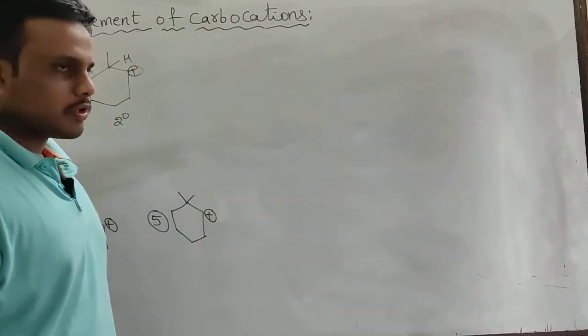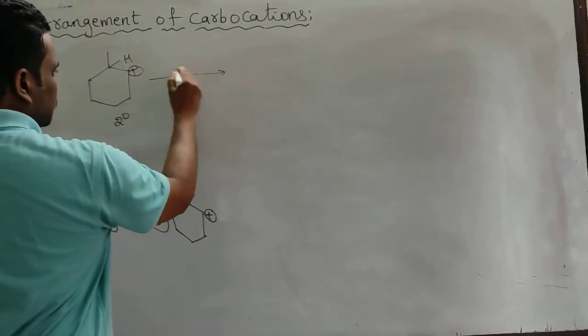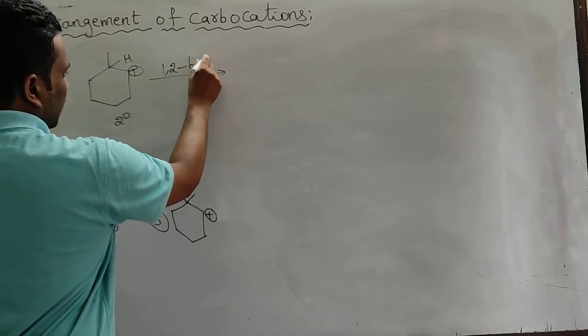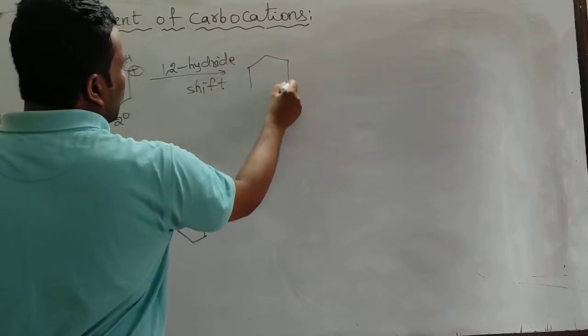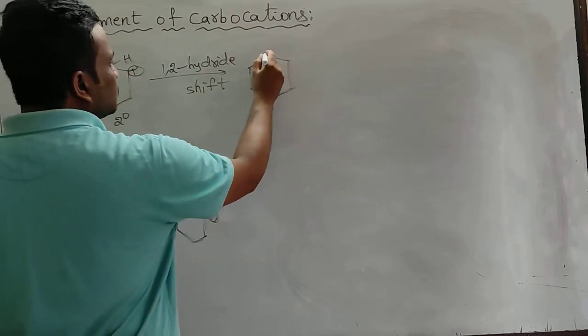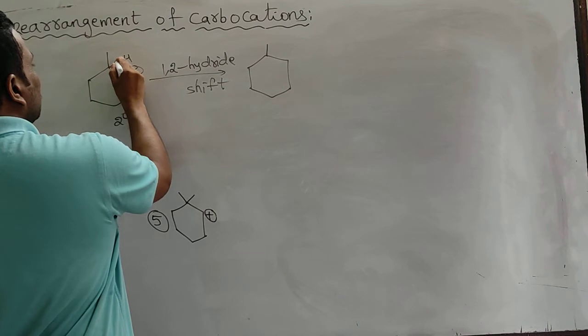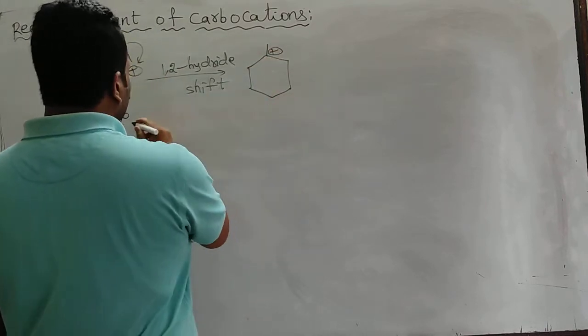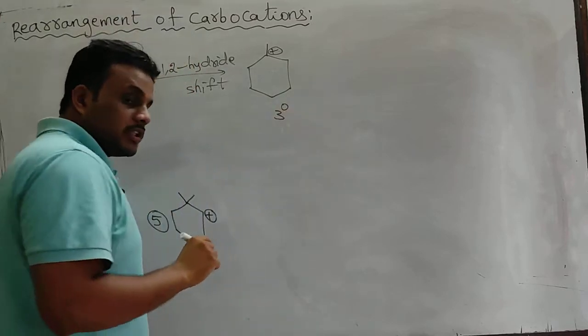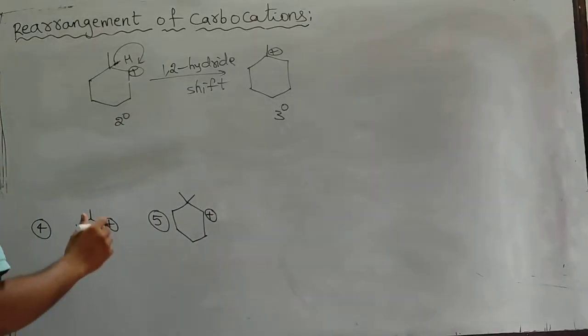So a 1,2 hydride shift or a 1,2 methyl shift, your choice. I am doing the 1,2 hydride shift. Okay, sir ji. This hydrogen will shift to this place and positive charge will be formed, and now secondary becomes tertiary. Is it possible? Yes, quite possible.